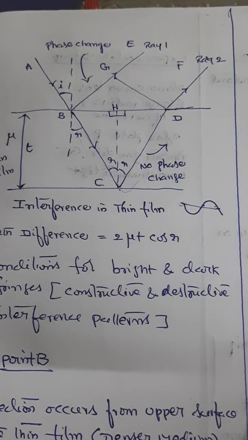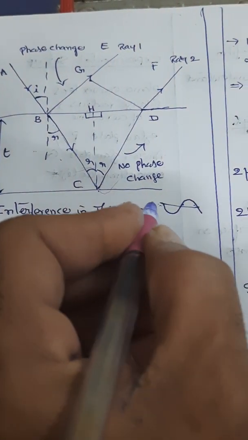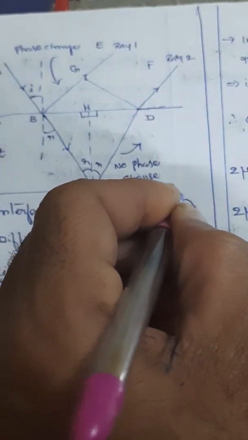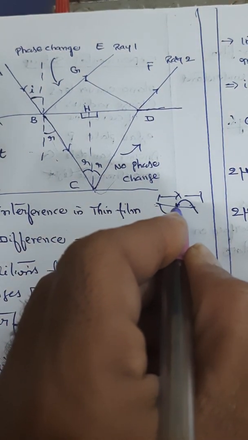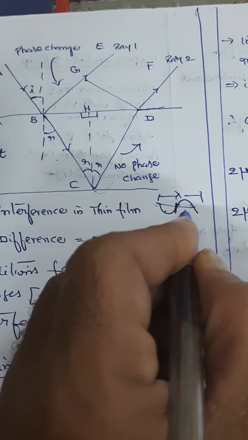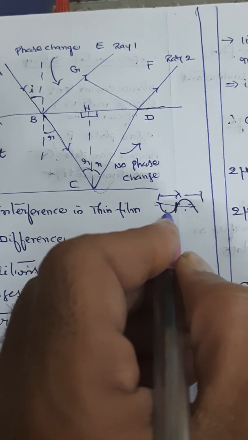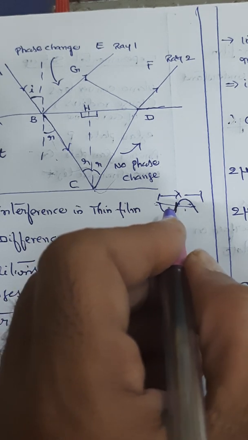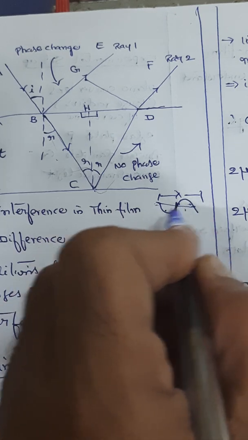What is an additional phase change of pi? If you see this, from this to this, if you take it as lambda, that is the wavelength, then this is lambda by 2 and this is lambda by 2. So a phase change of pi is nothing but a path difference of lambda by 2.